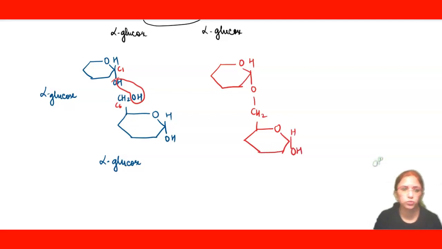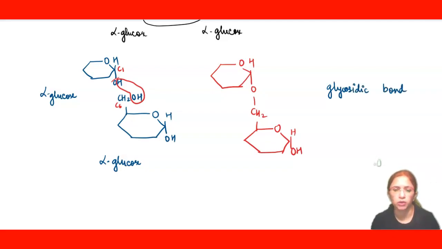So two glucose units are joined together. Of course, a glycosidic bond is formed in between, but this glycosidic bond is alpha because we have used alpha glucose, and it is present between this one and this C6.